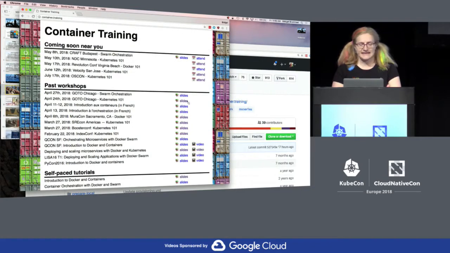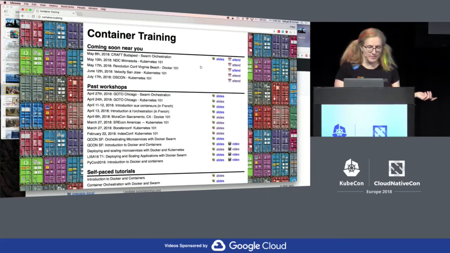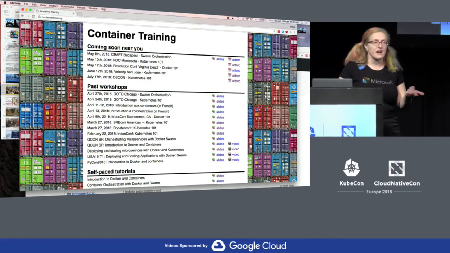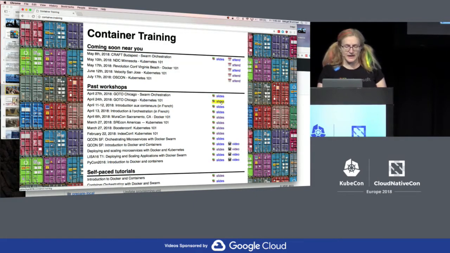Container.training. This is the upcoming ones, and there is one, for example, there's a swarm orchestration one coming up in Budapest. I'm doing a Kubernetes 101 in Minnesota next week. I'm doing one at Velocity San Jose, OSCON, etc. And we do publish the slides. I'm going to take us to the slides for the one that I just did in Chicago last week, so you can see.